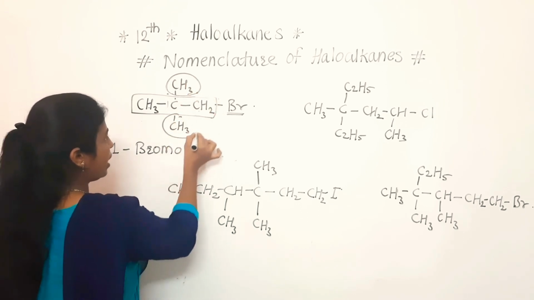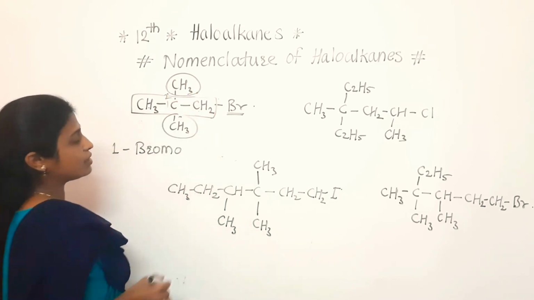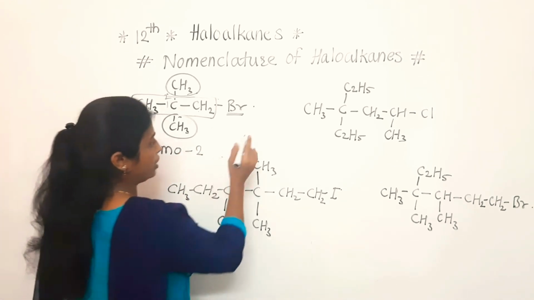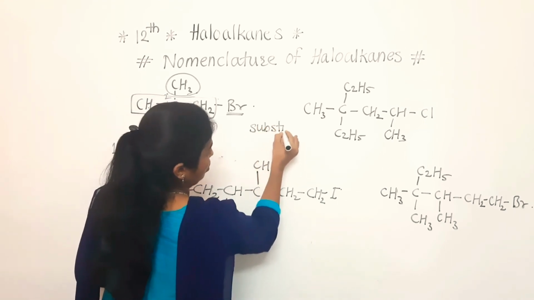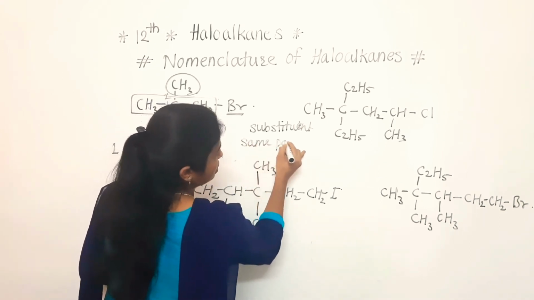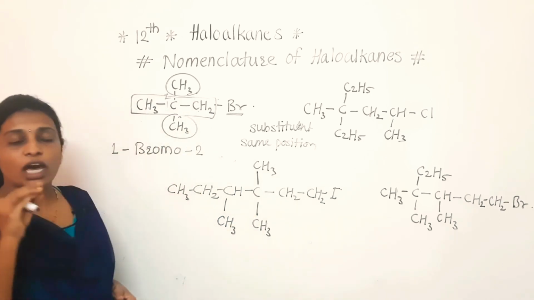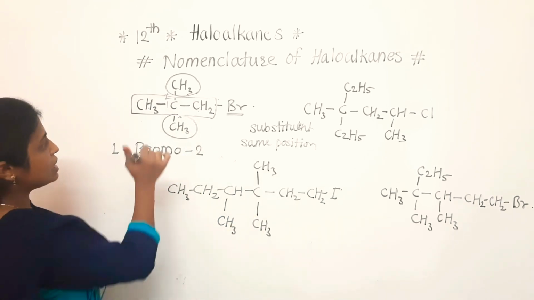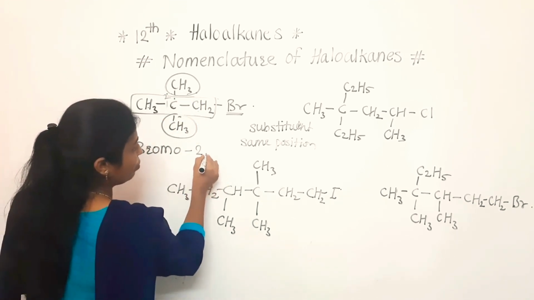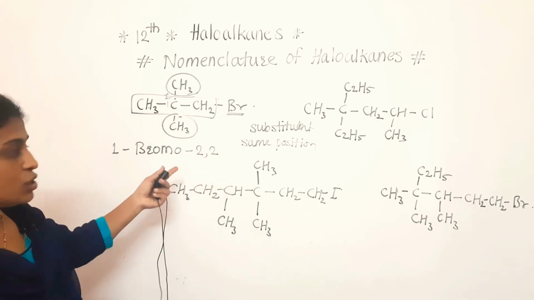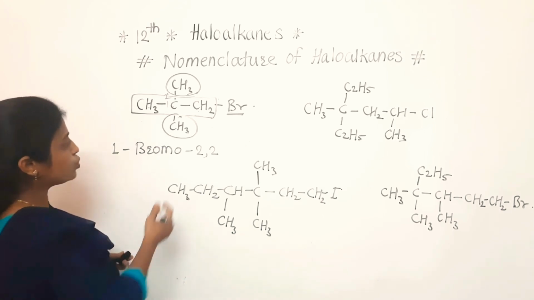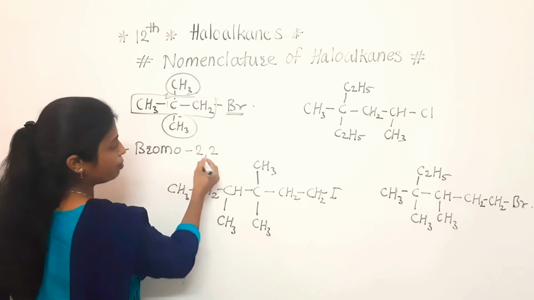CH3 substituents are there. So at what position? They are present at the second position. So we have to write here 2. Here is a very important point: when substituents are at the same position, at that time we have to repeat that position number. Here, on the second carbon 2 CH3 groups are there, that's why we have to repeat that number, that is 2,2. Clear to everyone? This is very important, keep that in mind. What is that point? When substituents are attached to the same carbon atom, then we have to repeat that position.